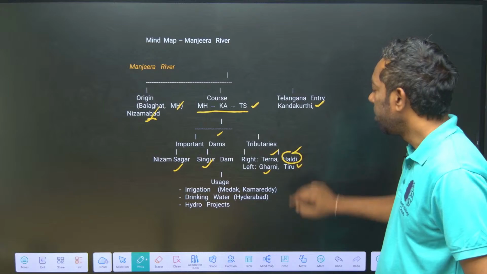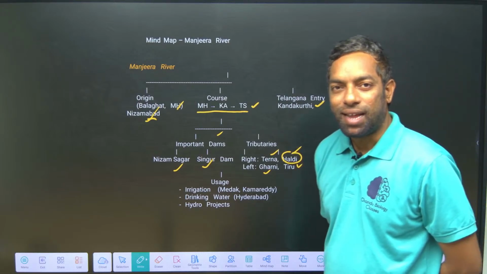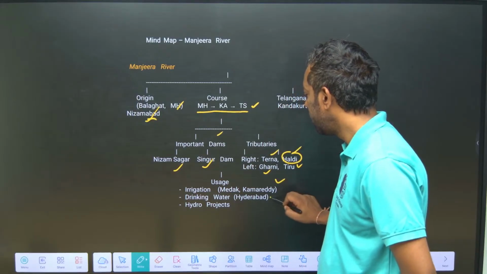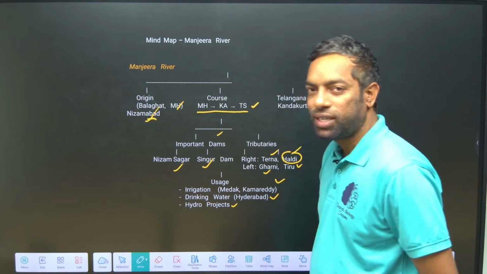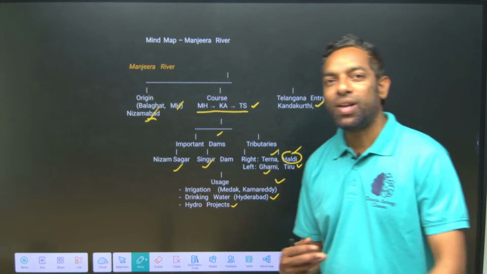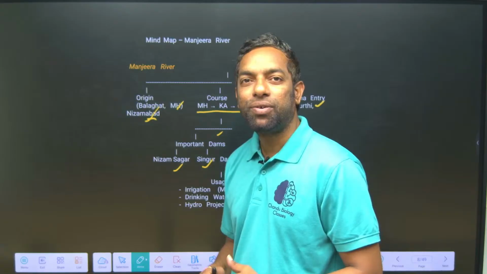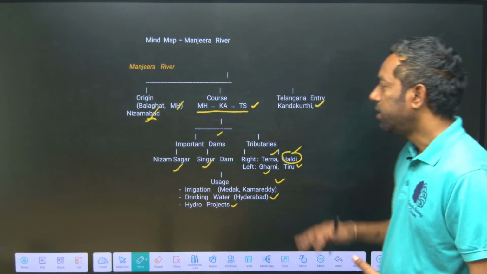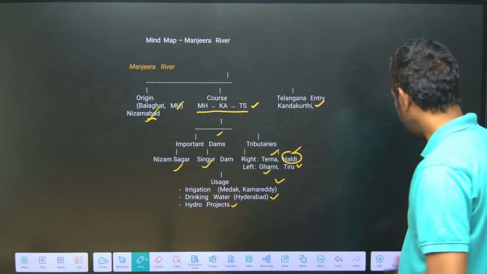Haldi is the tributary from Telangana's Medak district. Irrigation, drinking water and hydro projects are the uses of the Manjira. I hope you guys go through the MCQs relevant to the Manjira river. And this is all about the Manjira river.